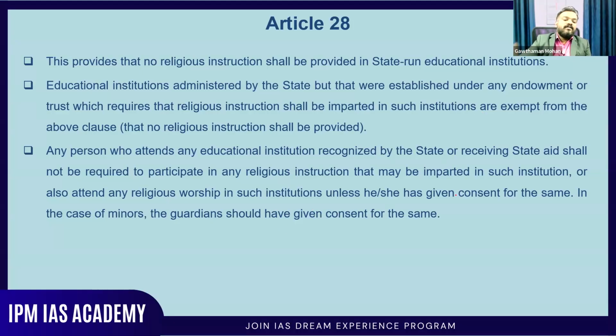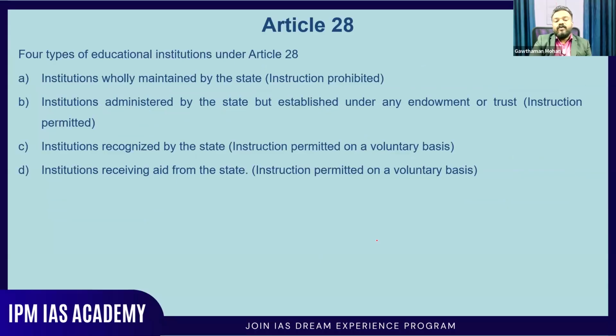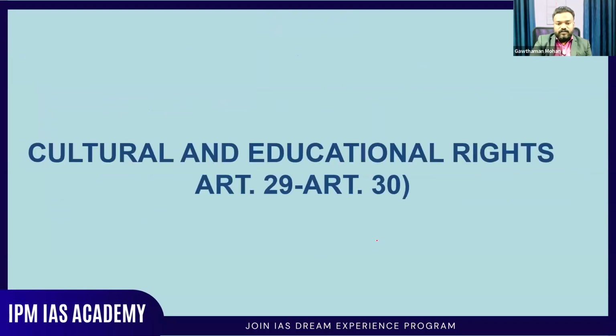There are some other things associated with this particular article. Then, what are the four types of institutions under Article 28? That is also given here: institutions wholly maintained by the state, institutions administered by the state but established under any endowment or trust, institutions recognized by the state, and institutions receiving aid from the state. So various types of institutions.